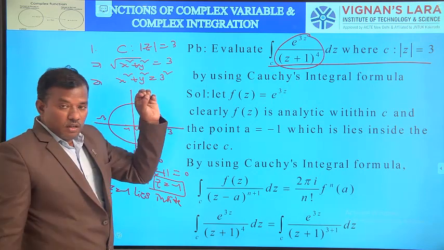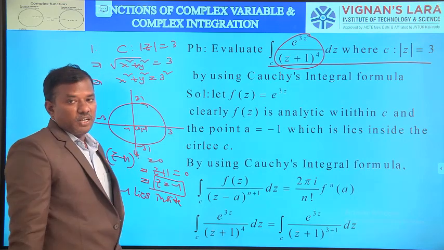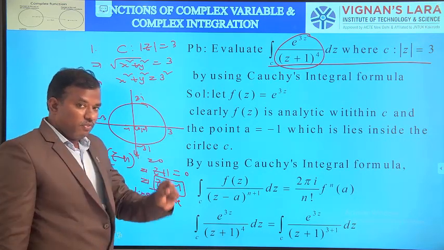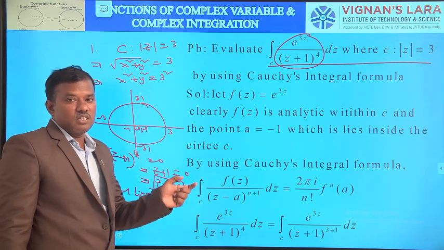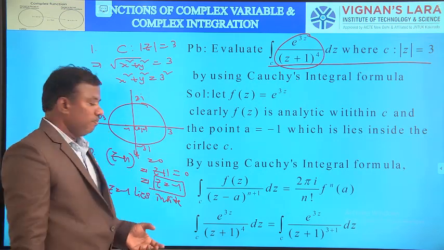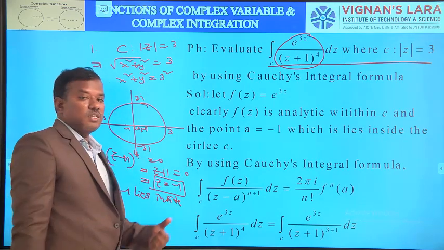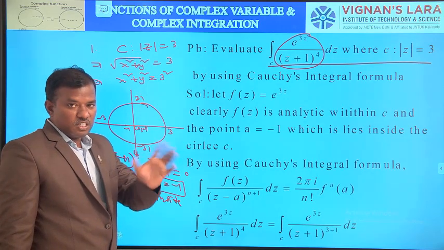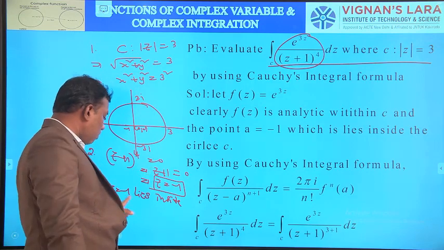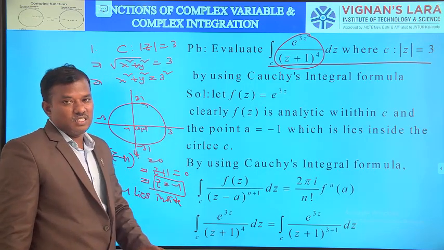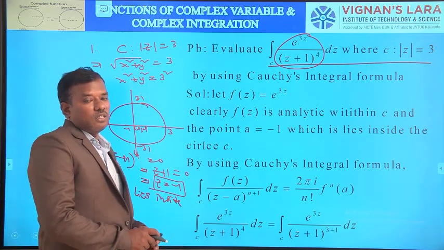Then equate the denominator to 0 in the integrand. We get the singular points. Then identify how many points are inside C and how many lie outside C. Here there is only one singular point, but repeated 4 times. This is clearly inside C, since the boundaries of the circle are 3, minus 3, 3i, minus 3i. So z equal to minus 1 lies on the x-axis. Then apply the generalized Cauchy's integral formula.